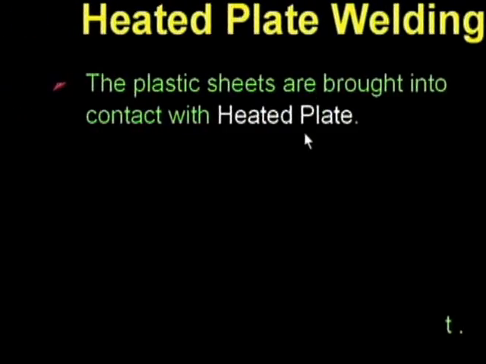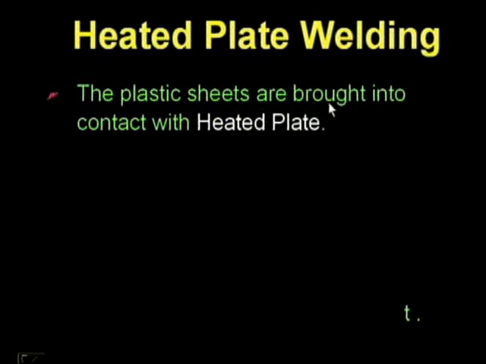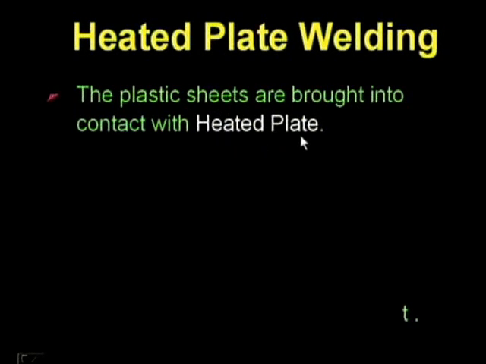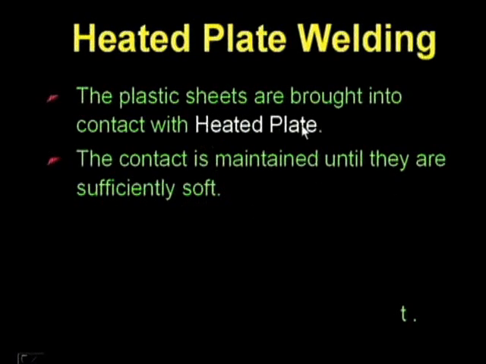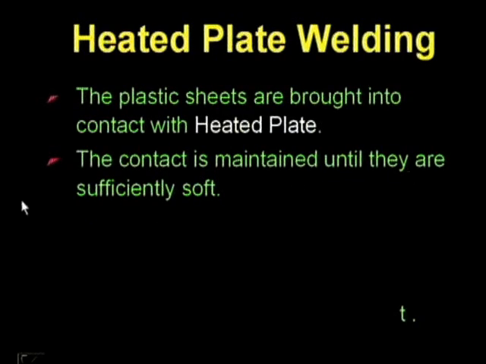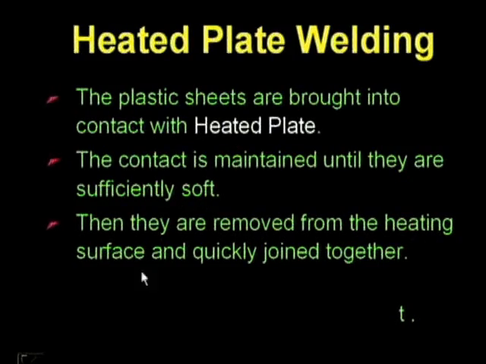Now let us see how it works. The plastic sheets are brought into contact with the heated plates. The two sheets we are going to join are brought into contact with the heated plate. How long do we keep them in contact? The contact is maintained until they are sufficiently soft. Then they are removed from the heating surface and quickly joined together.